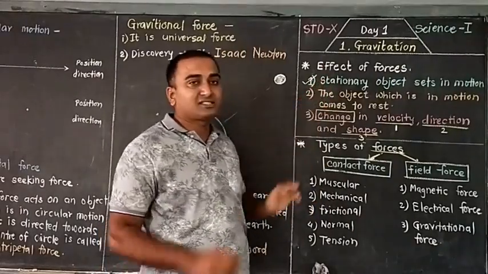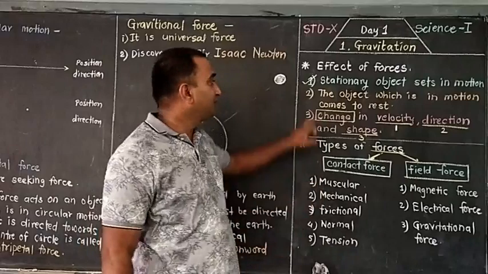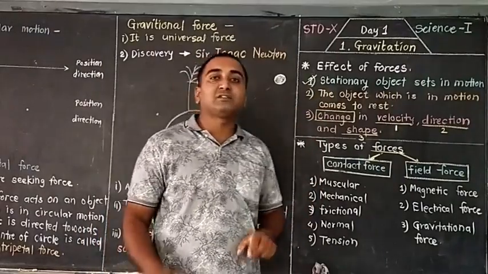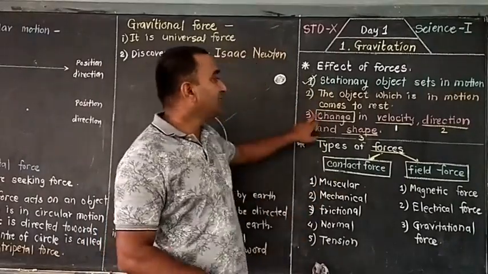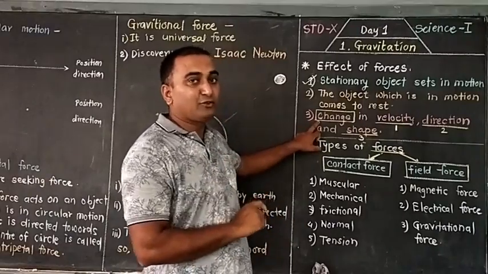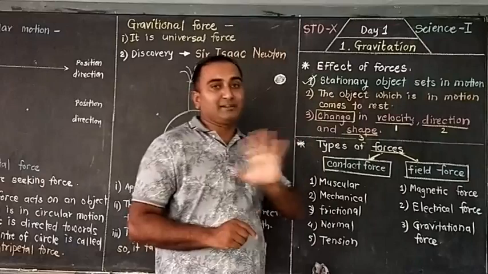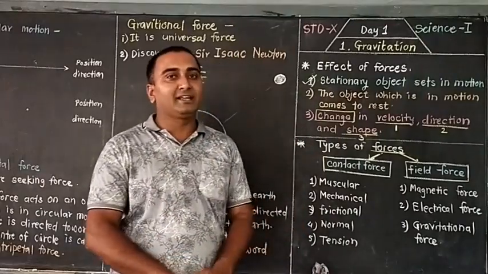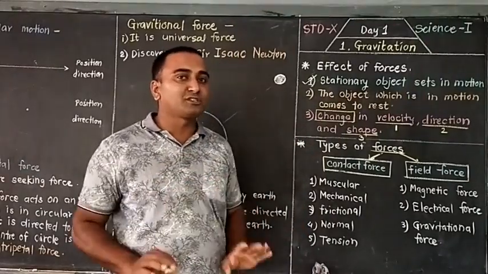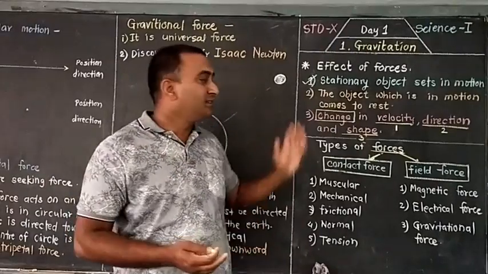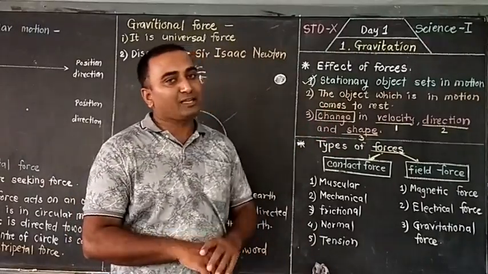The first is a stationary object set into motion. Second, the object which is in motion comes to rest. Third, changing velocity. Fourth, changing direction. And the last one, changing shape. These are the 5 effects we get because of applying force, or if force is applied, these 5 changes are going to take place.